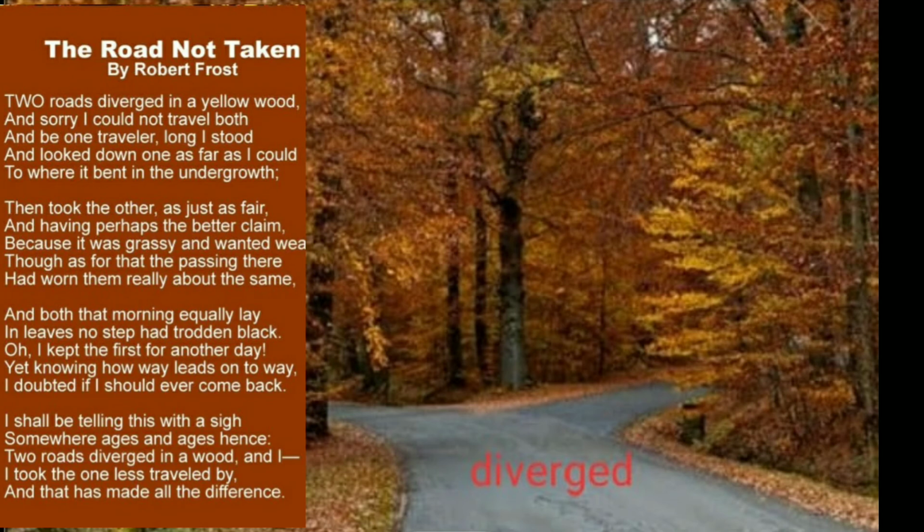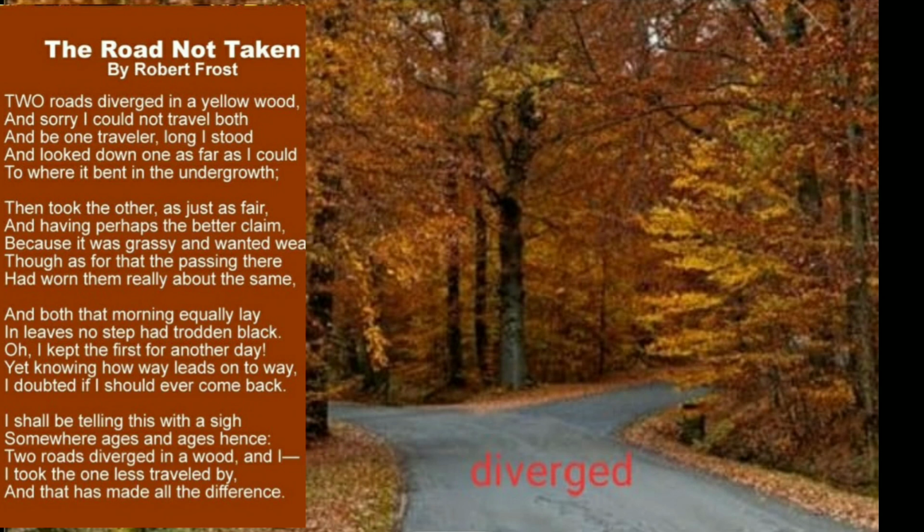"Two roads diverged in a yellow wood, and I took the one less traveled by." So the next line, line 18. He would say that there were two roads in a yellow wood, and he took the one that was less traveled. The next line, line 19, the road that was not used by many people. He decided to take the second road, which was not used by many people. "And that has made all the difference." So he says that he chose the second road, and that was the decision he made, and that changed the entire course of his life.